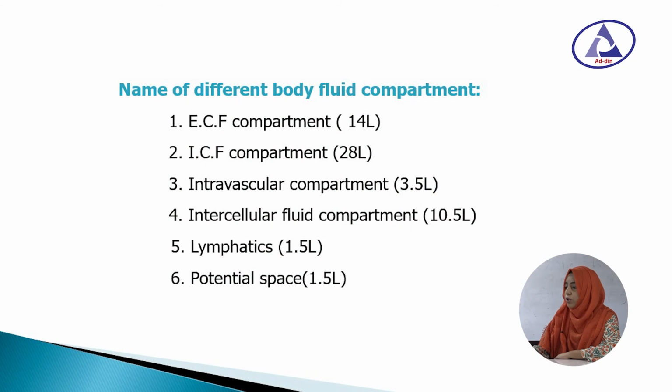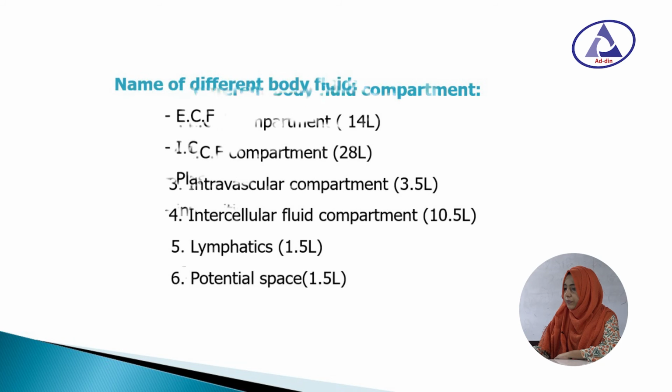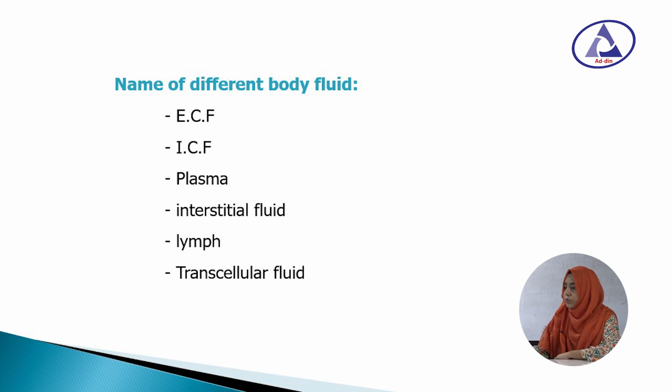Names of different body fluid compartments: ECF compartment, ICF compartment, intravascular compartment, intercellular fluid compartment, lymphatics and potential space. Names of different body fluids are ECF, ICF, plasma, interstitial fluid, lymph and transcellular fluid.